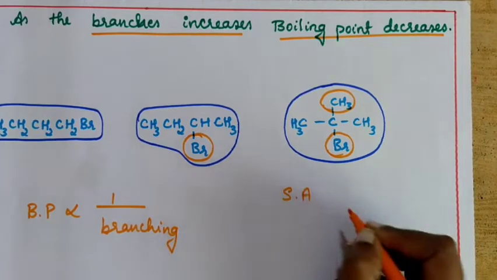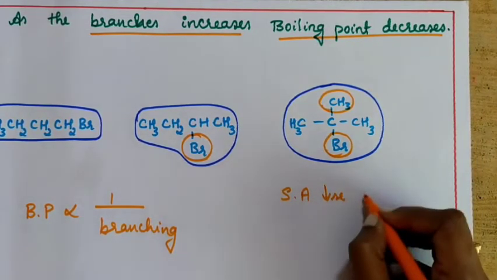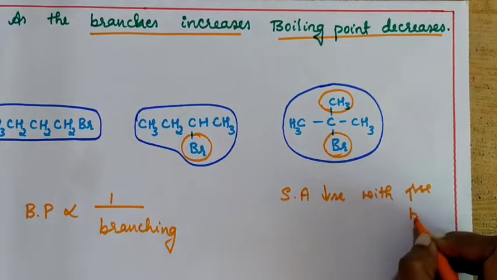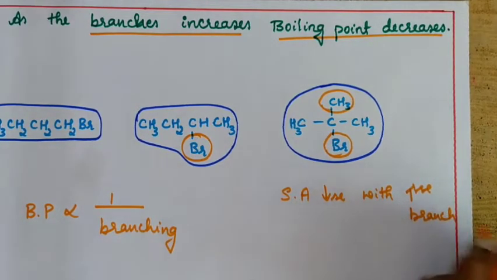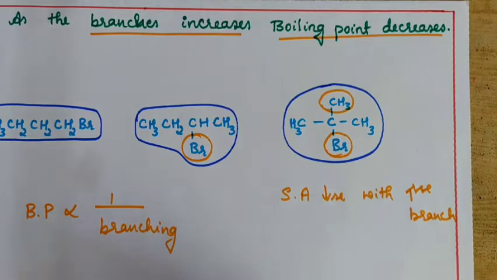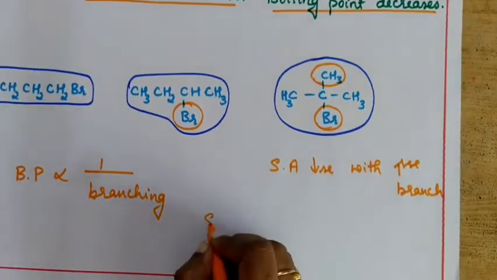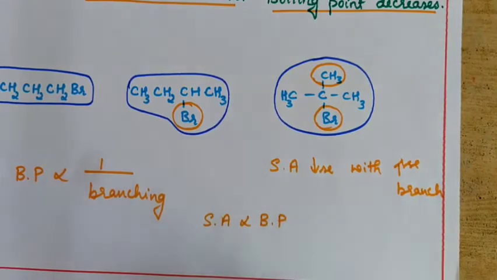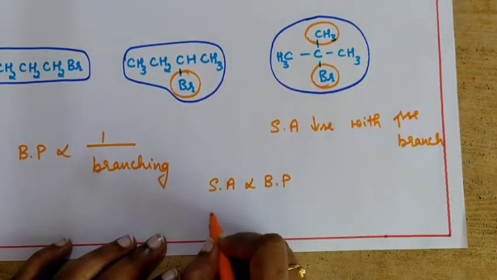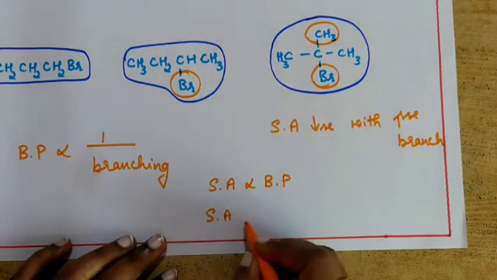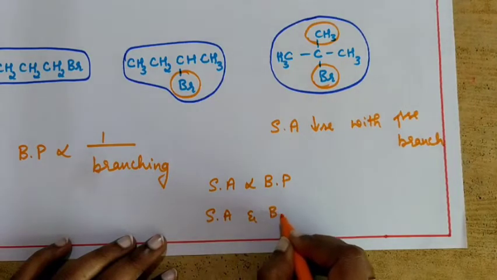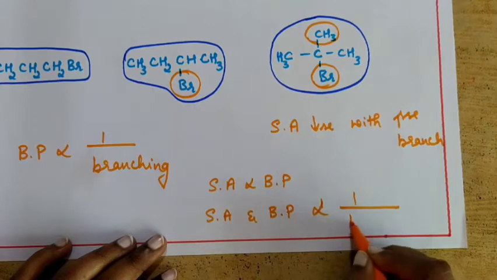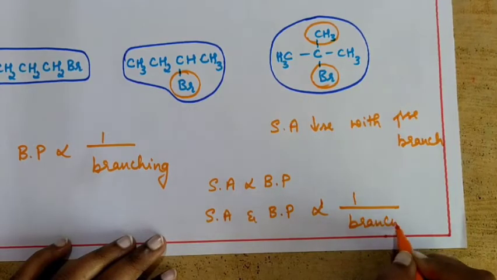Surface area decreases with increase in branching. And the thing is, surface area and boiling point are directly proportional. Both the surface area and boiling point are inversely proportional to branching.